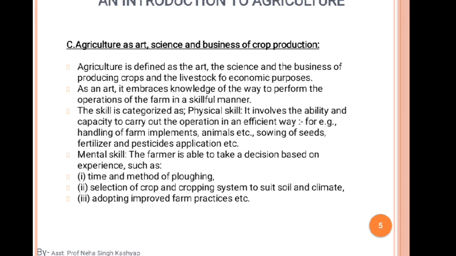In next season we are using that black soil for that particular crop. That is adopting improved farm practices. Okay, as simple as that. So there is no need to stress. This is a very simple topic, and before we understand core agronomy, we need to understand what agriculture is and some basic terminologies. That's why I'm adding this lecture.